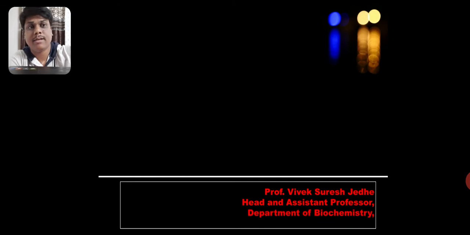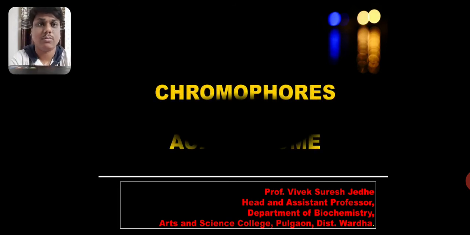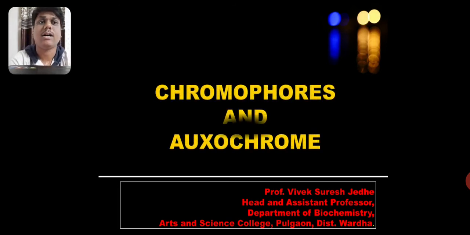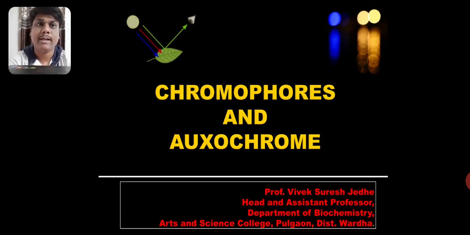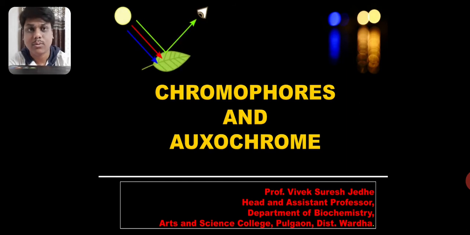Today's topic is chromophores and auxochromes. What are chromophores and what are auxochromes? You all know that we see leaves as green in color. Why is it so?